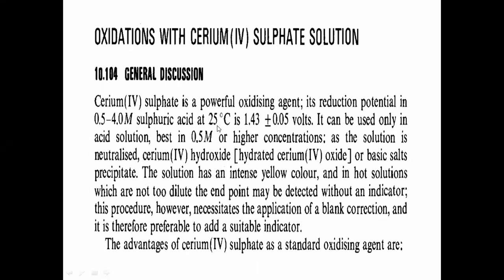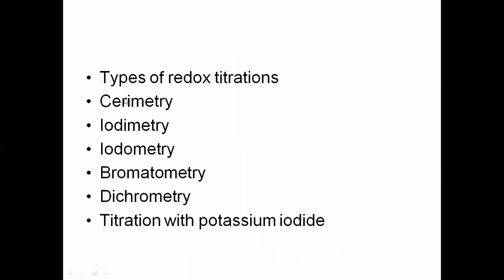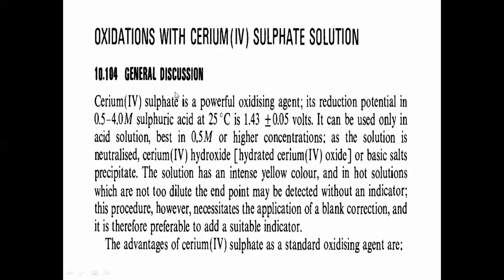Now we are moving towards the first type of titration, in which there is use of cerium sulfate in the solution. Now the use of cerium sulfate is nothing but which type of titration? Cerimetry. In cerimetry, we use cerium sulfate solution as an oxidizing agent.